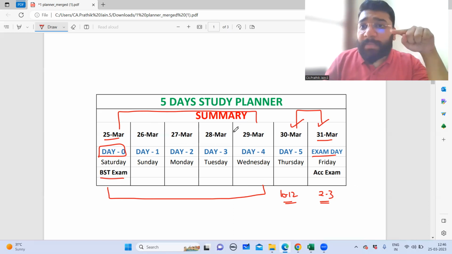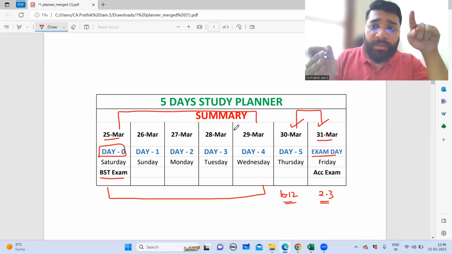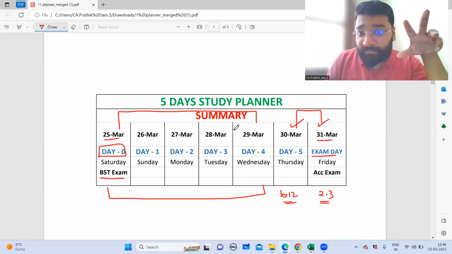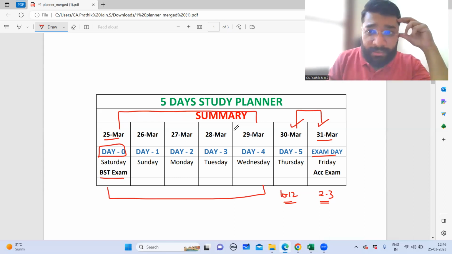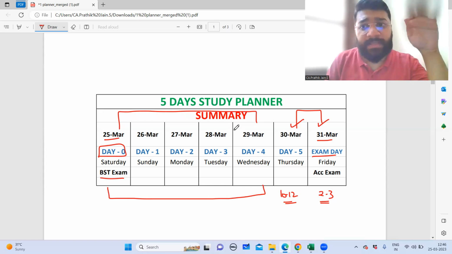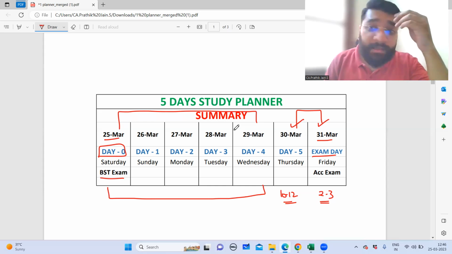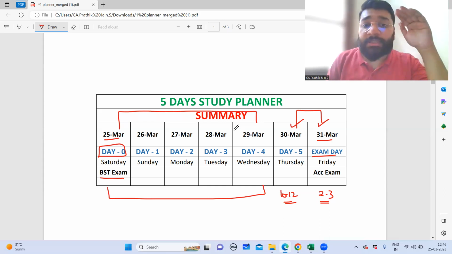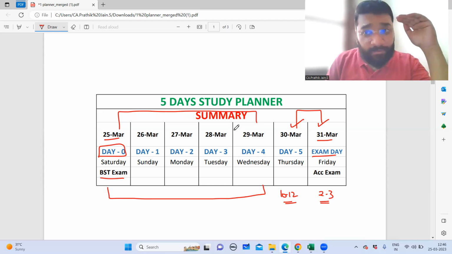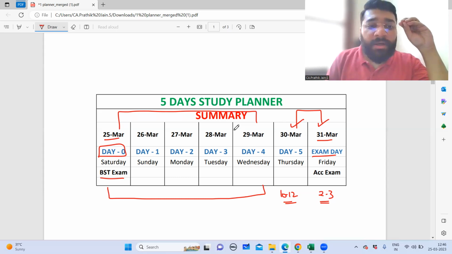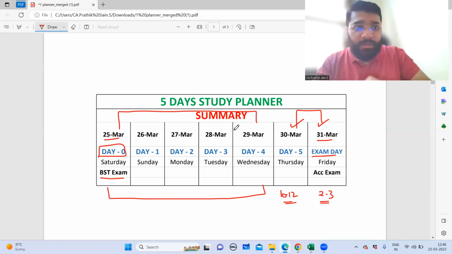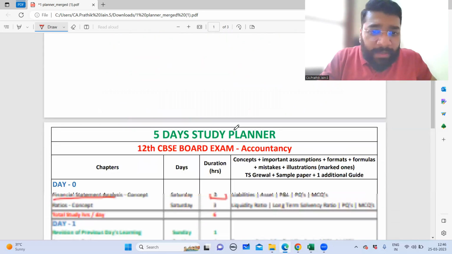So do not commit the mistake of stretching your preparation till day 5, and do not rely on the exam day for doing a quick revision of all the topics that you've studied in the last 5 days. That is not going to work. It might create a pressure on your mind. So please, you will have to stop your preparation by 29th of March. 30 and 31, exclusively those 14 hours you will keep aside for your quick revision of whatever you studied in between 25 to 29. So let's hop into the daily planner.